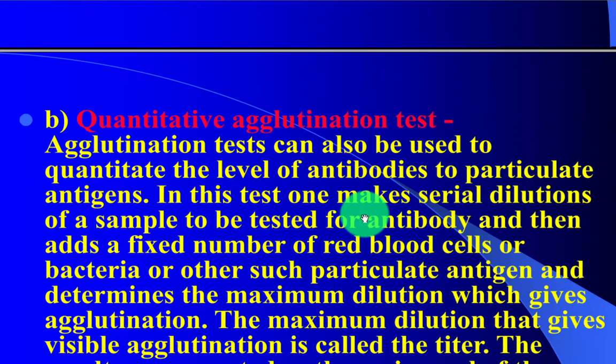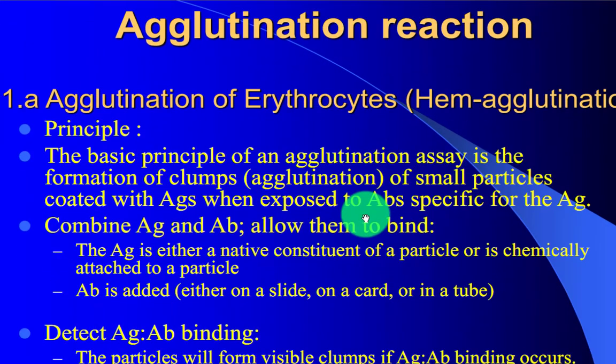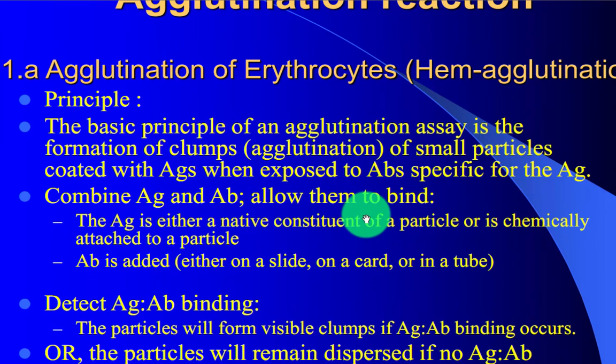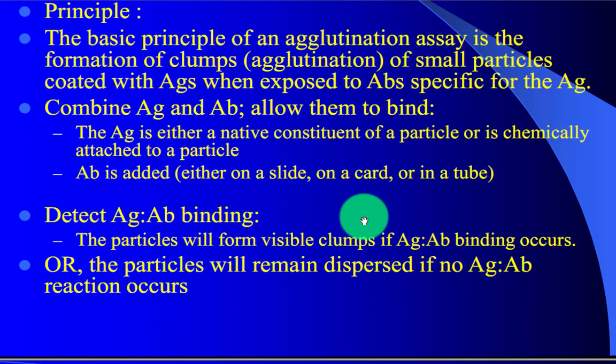Agglutination reaction, hemagglutination. The basic principle of the hemagglutination assay is formation of clumps, agglutination of small particles coated with antigen when exposed to antibody specific for the antigen. Combine antigen and antibody and allow them to bind. The antigen is either a native constituent of the particle or is chemically attached to a particle.